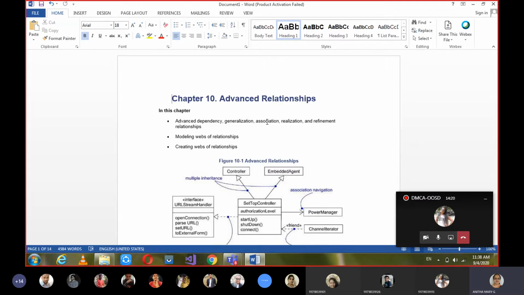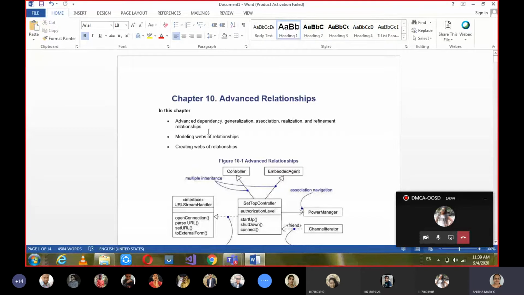Then role. Then multiplicity. And then the fourth one is aggregation. Aggregation, if it is emphasized, is called composition. And then realization, it's just the normal definition. So if a system is realized by a particular user, then that is what we call realization.